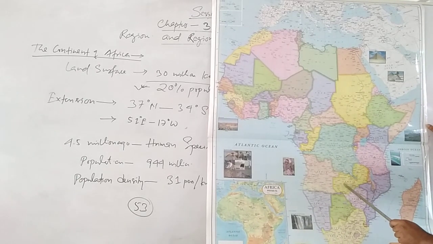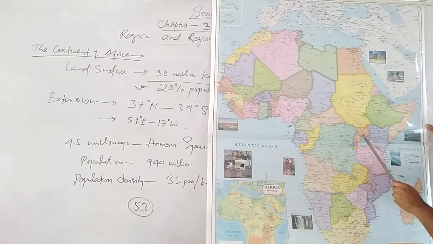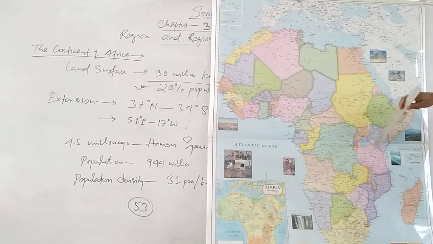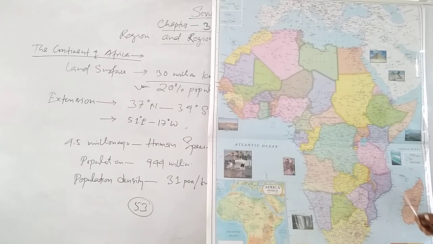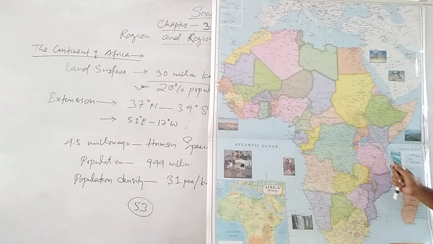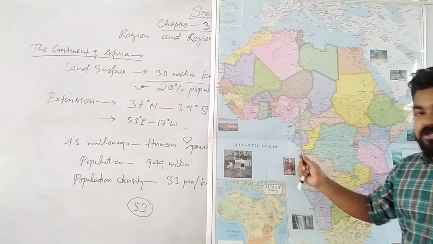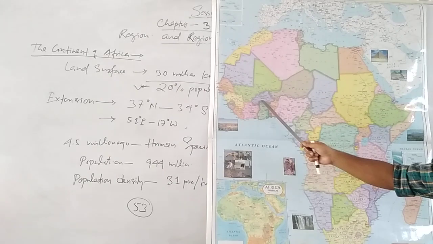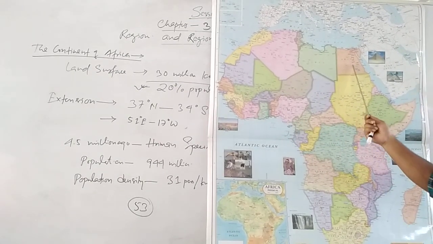Zimbabwe, Mozambique, Zambia. This is Tanzania, Congo Republic. This is Uganda. This is Lake Victoria. You see Lake Victoria, the Nile River is coming out like this and falling into the Mediterranean Sea. This is Kenya, Nairobi is the capital. This is Somalia, Ethiopia, Sudan, Chad, Nigeria. Here population is very high. Burkina Faso, Mali, Mauritania, Chad, Libya, Egypt. Egypt is the gift of Nile.